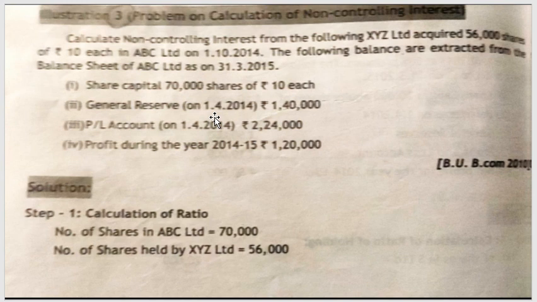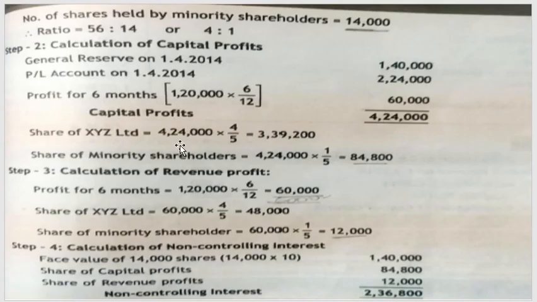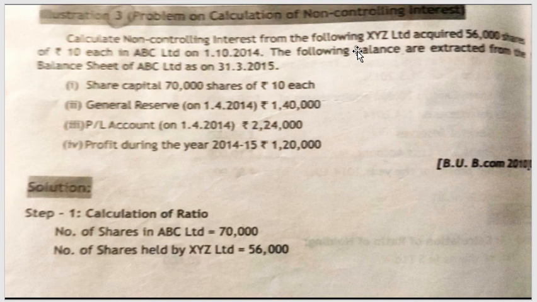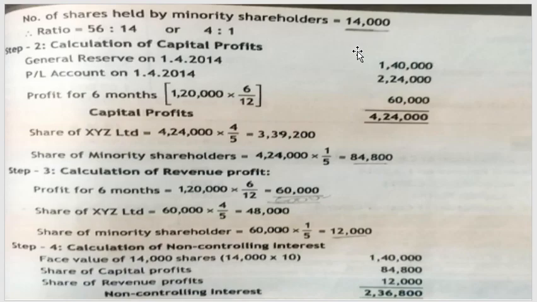Step 1, calculation of ratio of number of shares in ABC Limited. The total number of shares of the subsidiary company is 70,000 shares. The number of shares held by XYZ, your parent company, is 56,000 shares of rupees 10 each, which has been mentioned. Next, the number of shares held by minority shareholders is 14,000. How did you get 14,000? 70,000 minus 56,000 will give you 14,000 shares.